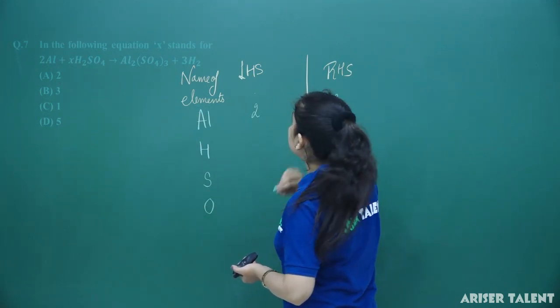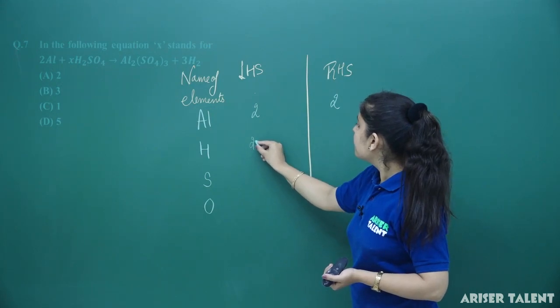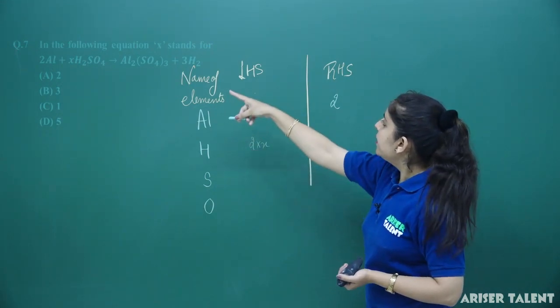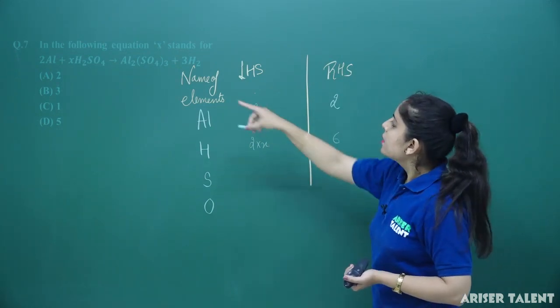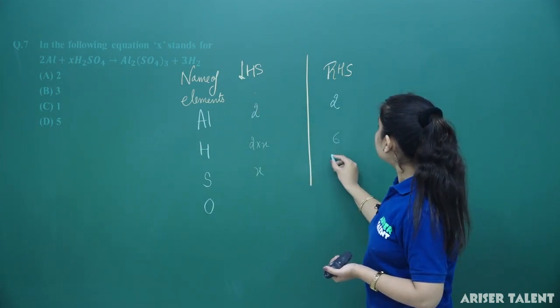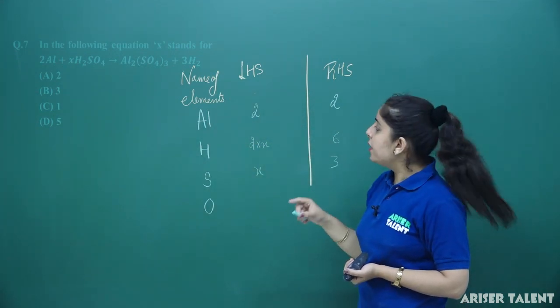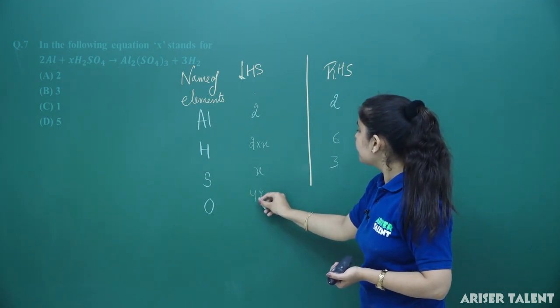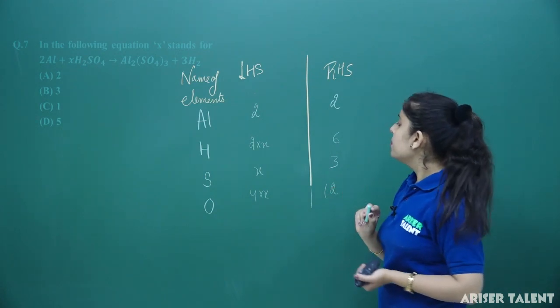Here the aluminium is also 2. Hydrogen is 2 into X. And here the hydrogen is 3 into 2, 6. Sulfur is X. And here the sulfur is 3. Here oxygen is 12. And there oxygen is 4 into X. Clear?